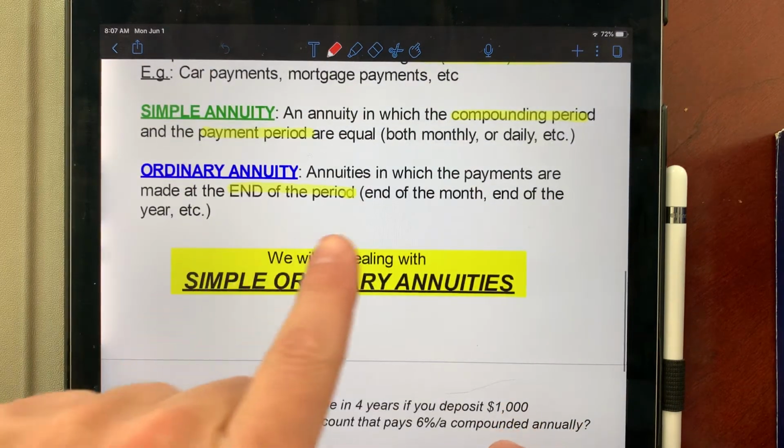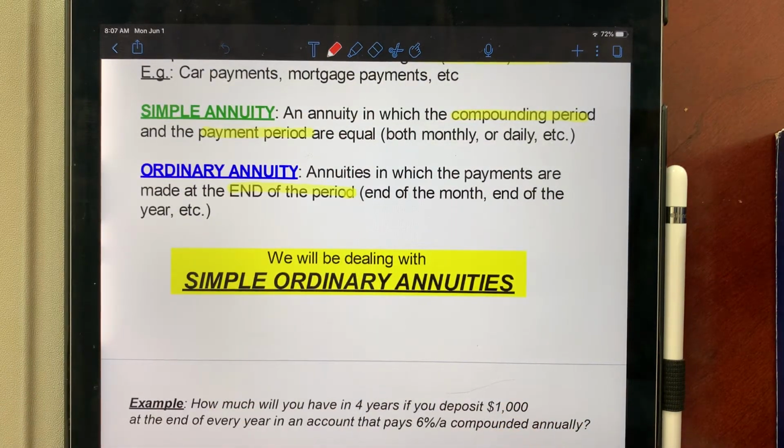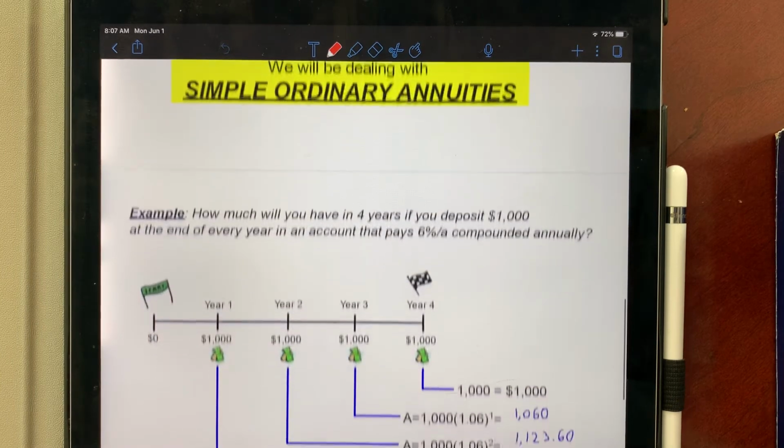And ordinary means that you put the money in at the end of the period. So if I'm paying monthly, I put it at the end of the month. I'll pay every 2 weeks, but I put it on the last day of the 2 weeks. And that just means that we're going to have one less period. It's okay. So here's an example.